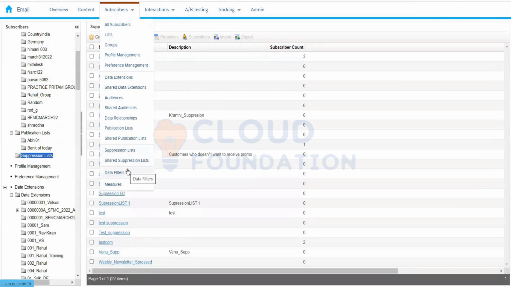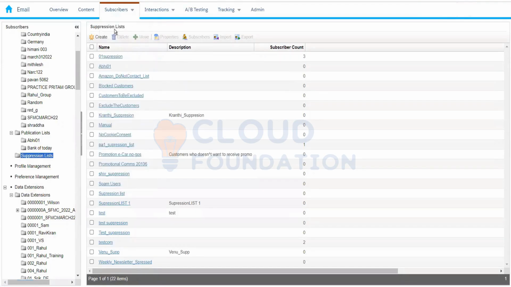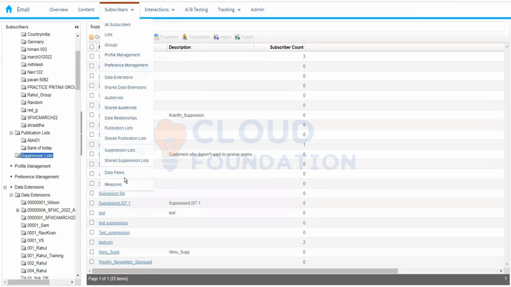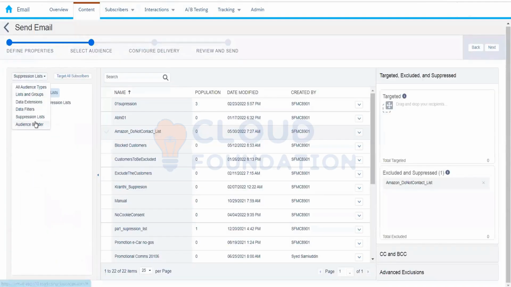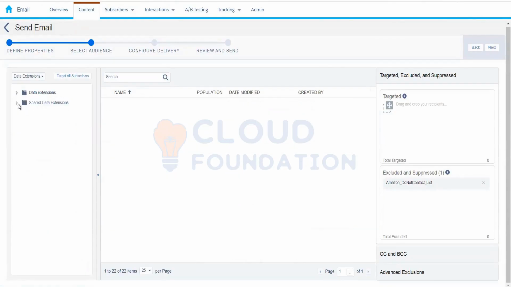Next we have the exclusion list, but the exclusion list is a virtual concept. You won't be able to see anything physically over here. It doesn't have a separate list or separate physical existence which we can call an exclusion list. Exclusion list is just a name given to any data extension, a list, or a group that we use for the exclusion. What happens is that here we don't have. Let me show you in the demo.